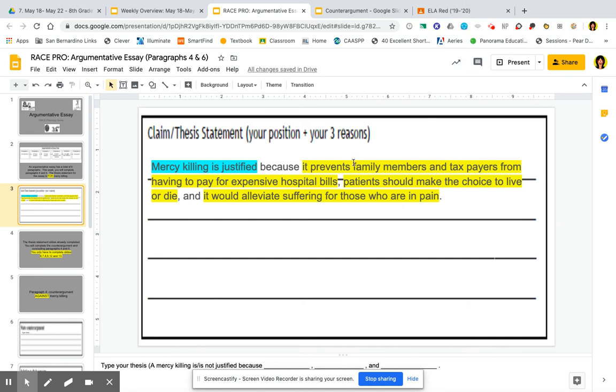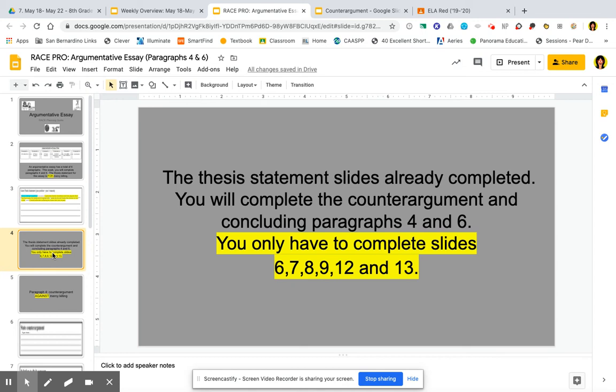We've already written those paragraphs. This is just to remind you that your claim is mercy killing is justified. That is your claim. That's what you need to stick with. The thesis statement slides are already completed. You will complete the counterargument and concluding paragraphs 4 and 6. We only need to complete slides 6, 7, 8, 9, 12, and 13.